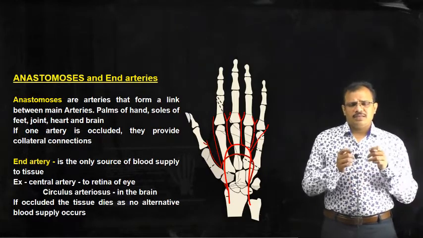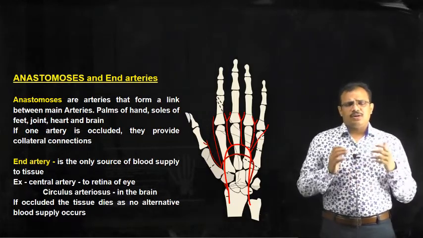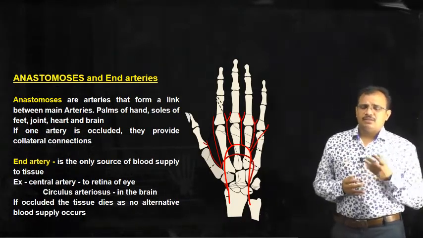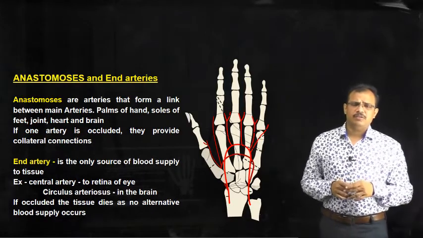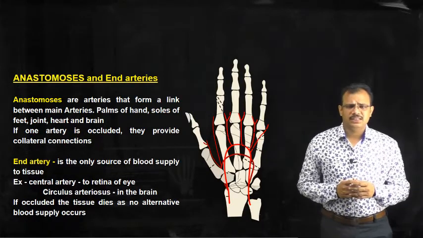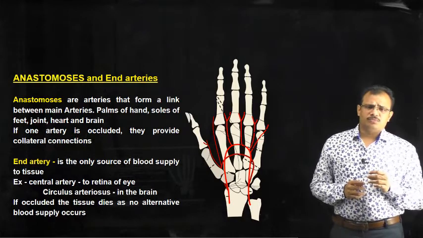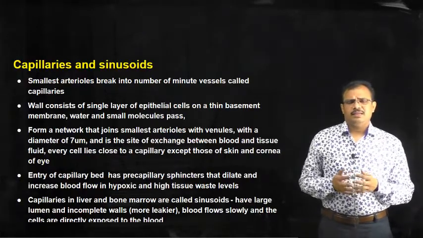If blood supply to these arteries is occluded, the organ will not get the blood supply, and automatically it leads to the death of that particular tissue. So, these are the other types of blood vessels which carry oxygenated blood. We have seen arteries, arterioles, anastomoses and end arteries. Next we will see the further